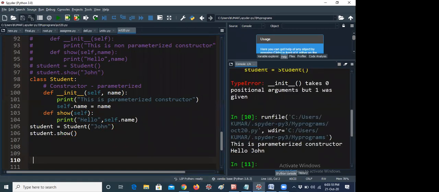So this is a parameterized constructor, hello John will be printed like this. You can call the name, that means you can print the same statement here also. After these two lines, you can also print self dot name. But you have to understand the difference, because whenever you are creating a constructor with a parameter, that means a parameterized constructor, it can be accessible in all the functions which are defined in the particular student class.